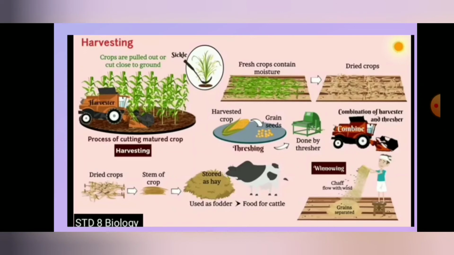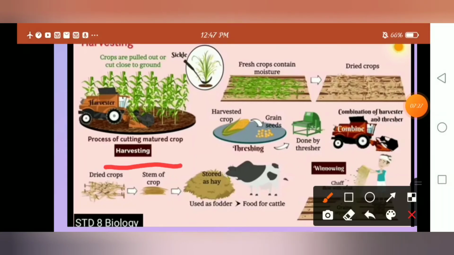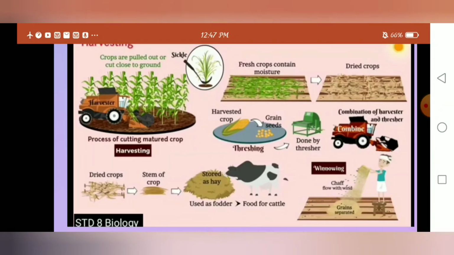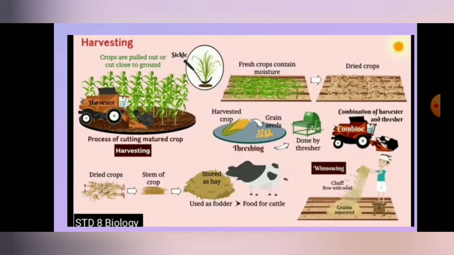So what do you mean by harvesting? The cutting of the crops after they become matured is called harvesting. Here the definition is there, you can observe: the process of cutting a matured crop is called harvesting. Clear? So how is harvesting done? That is very important, right? Harvesting in our country is done either manually with a sickle or by a machine called a harvester. So by harvester machines also we can do the harvest.